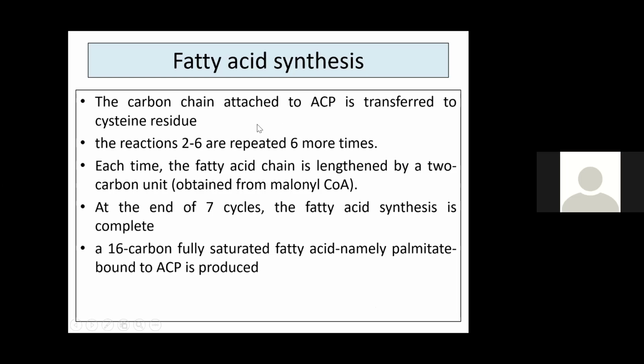That's why the carbon chain attached to ACP is transferred to the 16 residue. Reactions 2 to 6 are repeated 6 more times. That is totally 7 times the pathway takes place. Each time a fatty acid chain is lengthened by 2 carbon units obtained from malonyl CoA. At the end of 7 reactions, fatty acid synthesis is complete. In that way, a 16 carbon fully saturated fatty acid, namely palmitic acid, bound to ACP is produced.